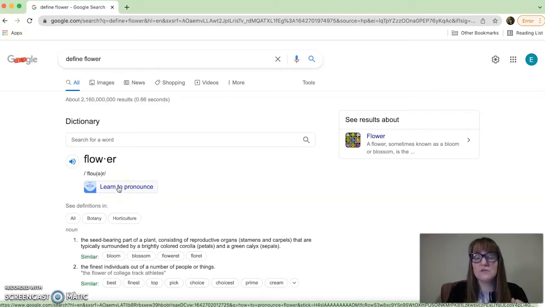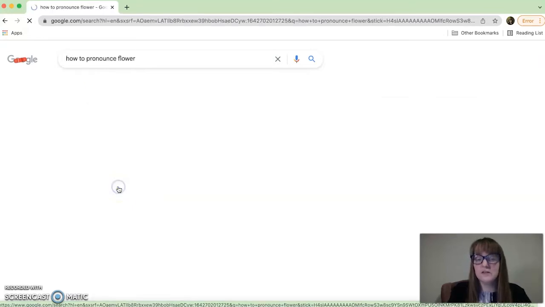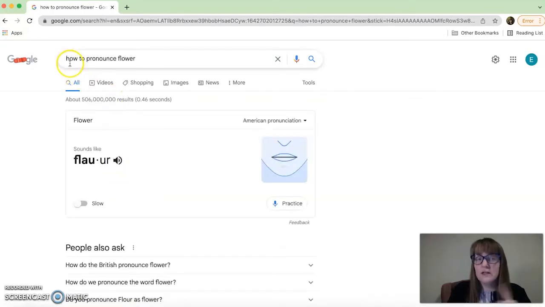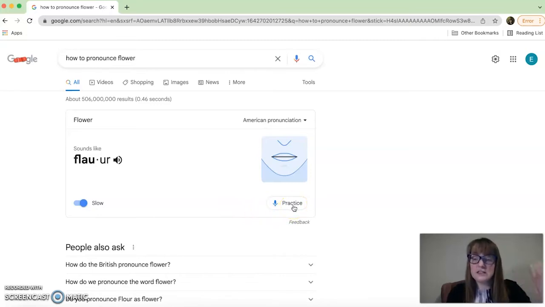If you want to learn how to pronounce it, you can click this button here. Or in your search engine, you can just write how to pronounce and then any word that you want to learn how to pronounce. And then it will spell it phonetically and you can hear it. Flower. You can also slow it down so you can hear it better. Flower. And then the best part here is you can click practice. So Google will actually listen to you and tell you if you're saying it properly.